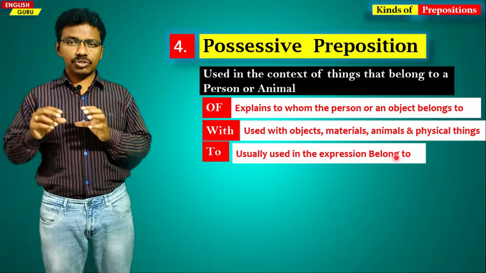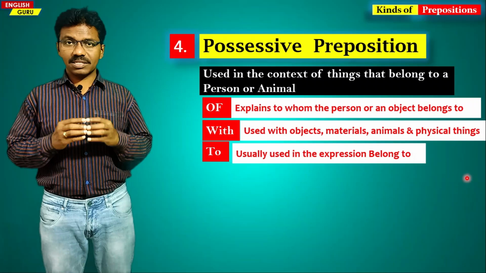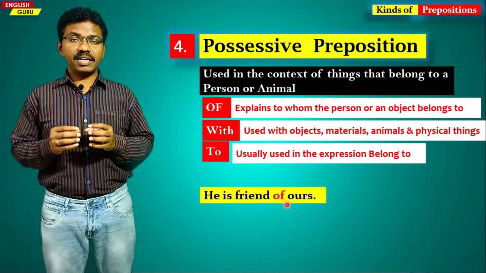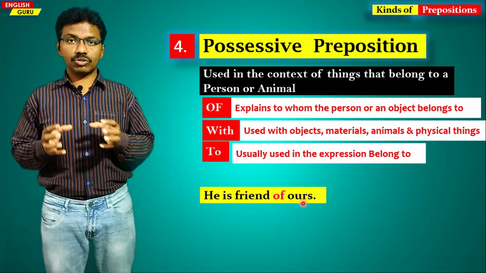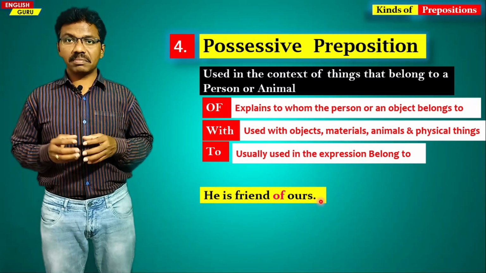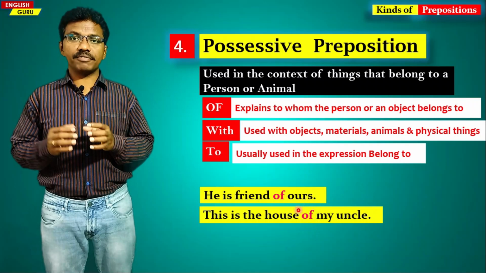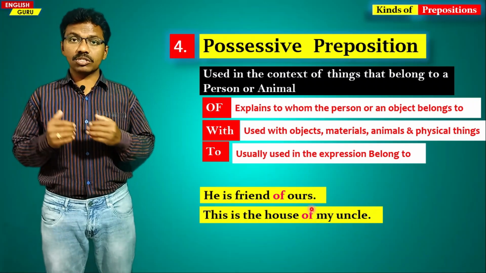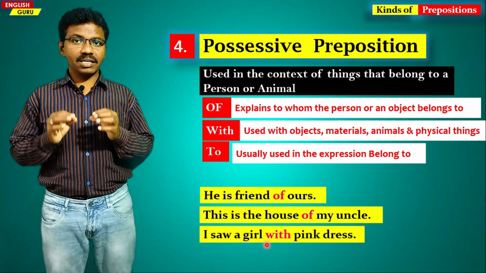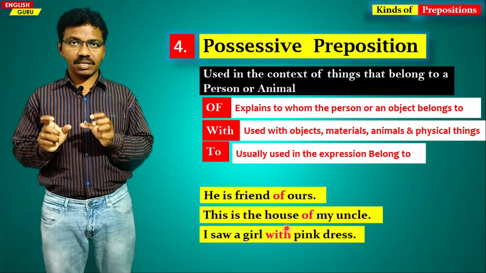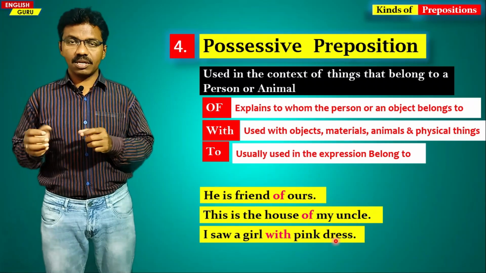expression belong to. So if you see them in a sentence, he is a friend of ours. Of is belongingness, of ours. He belongs to us. In a similar manner, this is the house of our uncle. So, our uncle's house. Of, relating possession. In the next sentence, I saw a girl with a pink dress. Pink dress is a material. So with pink dress, it's a possession.